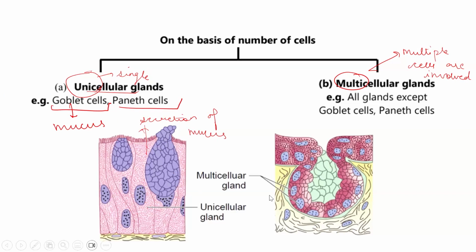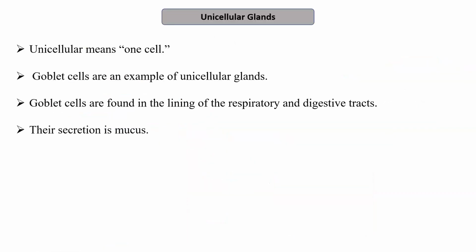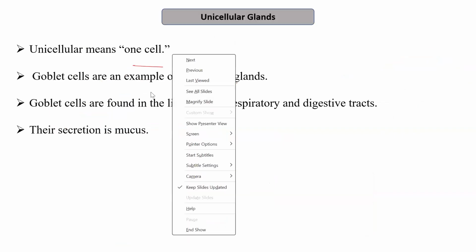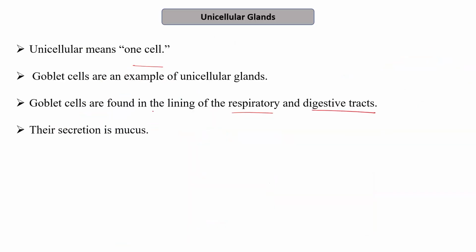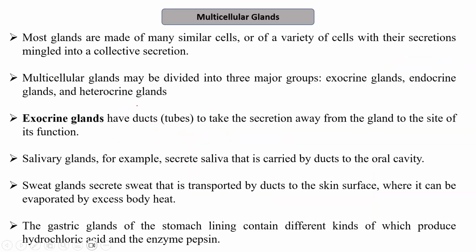Secretion of mucus. The next is the multicellular gland, where multiple cells are involved. These multiple cells help in the secretion of the substances. For example, all the glands except the goblet cells and the Paneth cells come under the multicellular glands. Unicellular means one cell, as I mentioned. Goblet cells are an example of unicellular glands, and they form the lining of the respiratory and digestive tract. Their secretion is mucus. The next is the multicellular, which is made up of many similar cells, or it can be made up of a variety of cells.